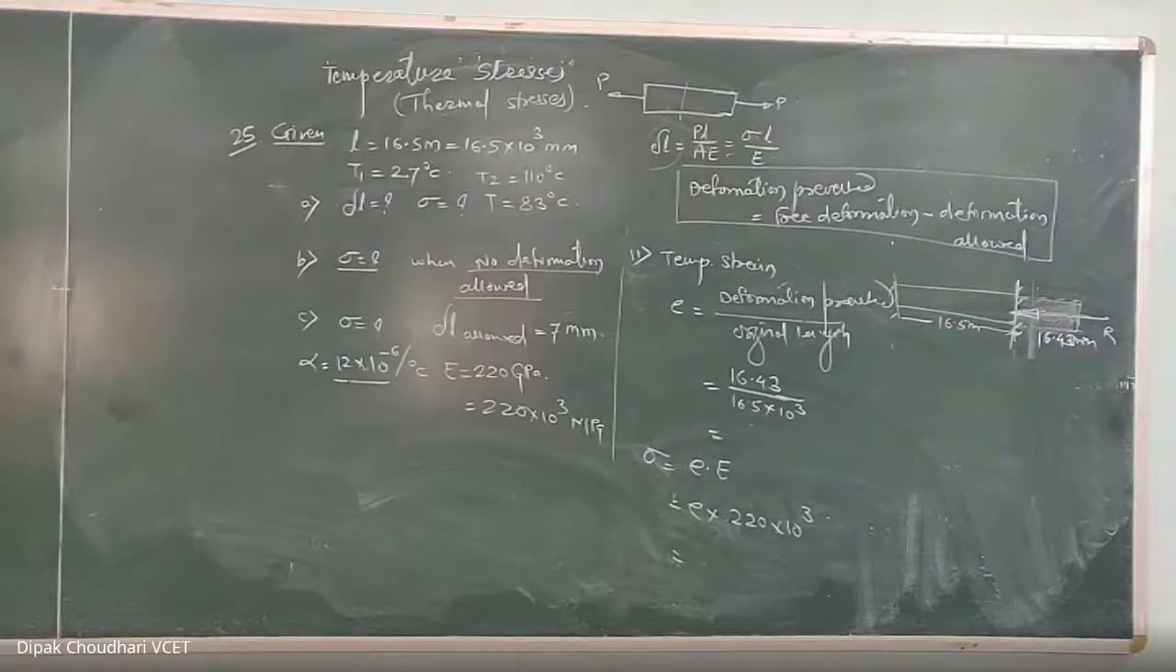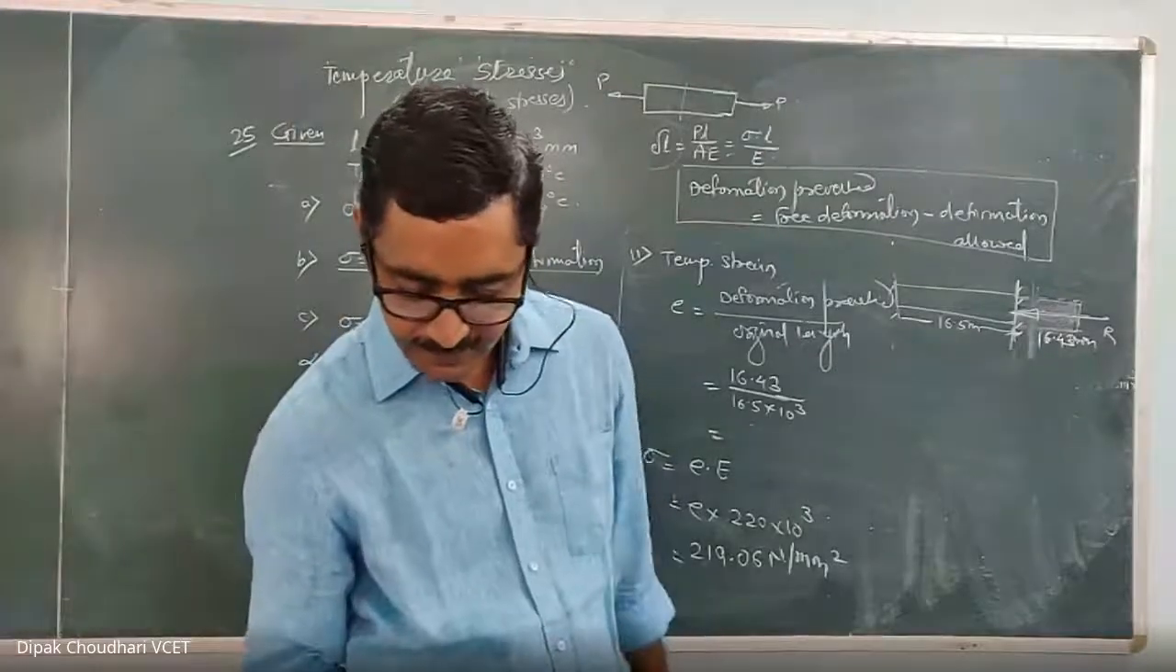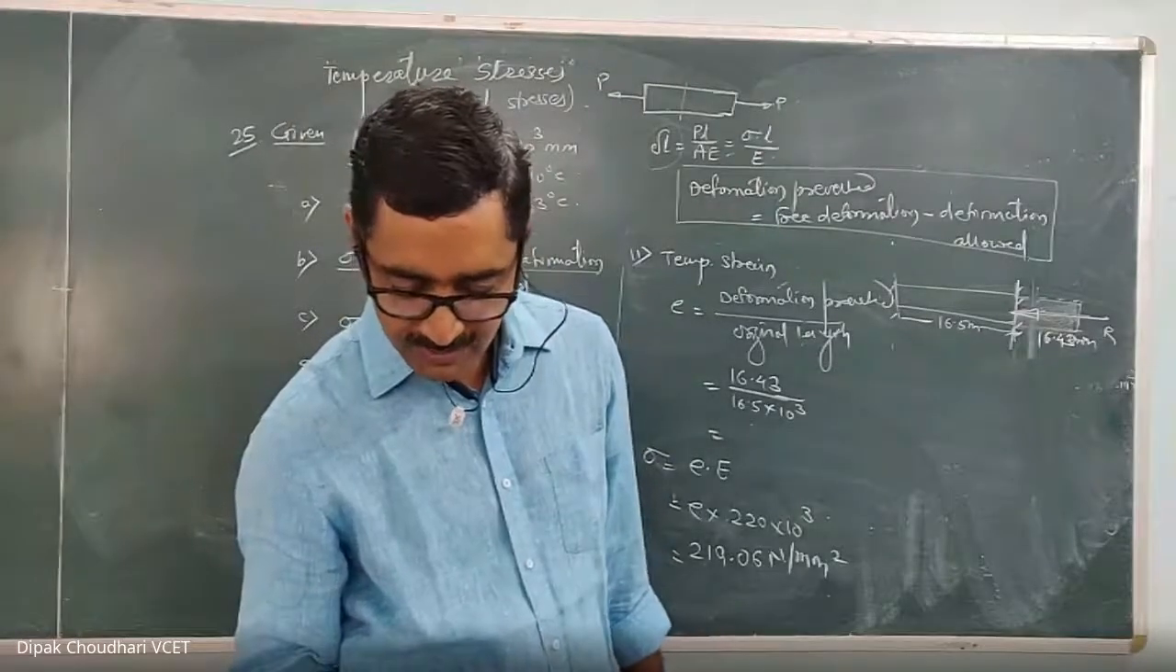219.06 Newton per millimeter square. Just 1 minute. Alpha, final answer. Alpha, how much? 219.06 Newton per millimeter square. Yes, sir. Okay. Dhotri Mrunal, absent.